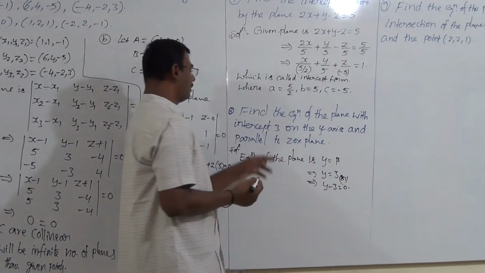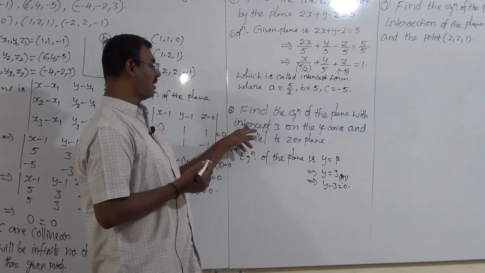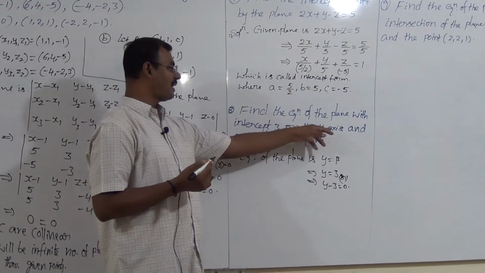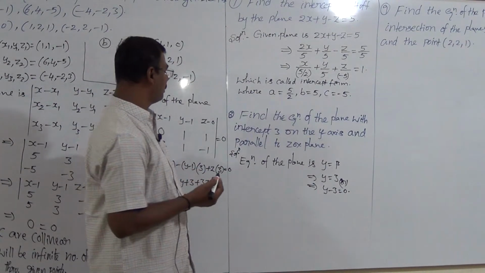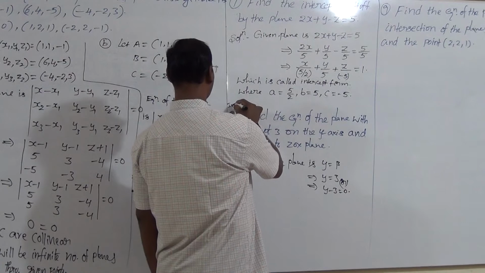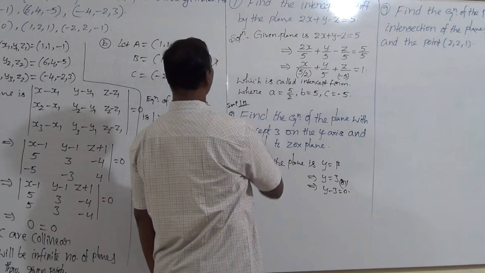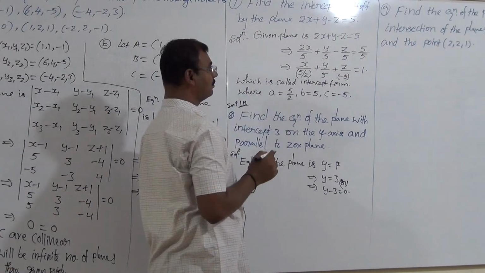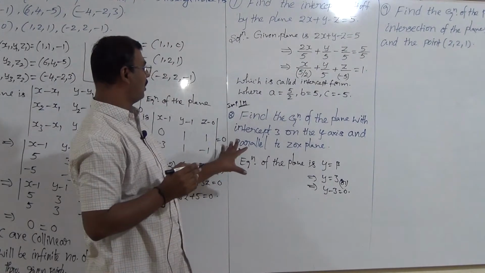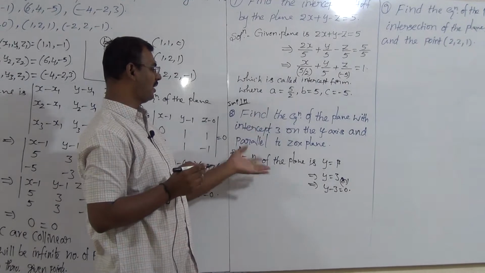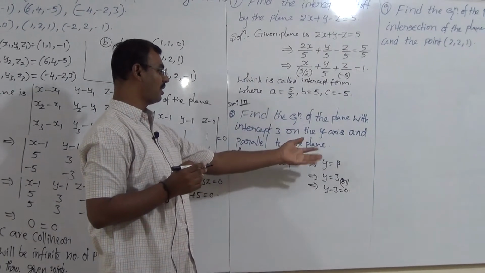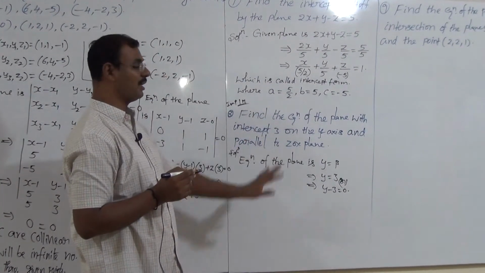Remember, length means distance. Suppose the x-axis is given, then the answer is x equal to that distance. This is an important question for 1 mark only. This is also a 1 mark question. Whether the x-axis, y-axis or z-axis is given, this is the simple concept: y is equal to a constant.